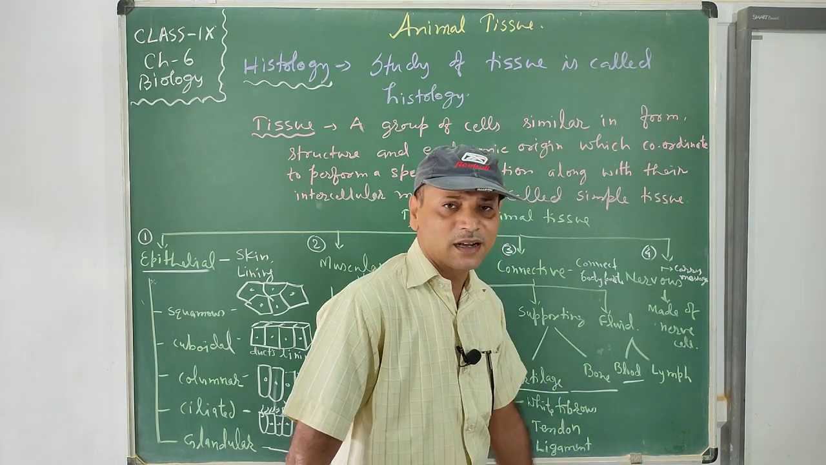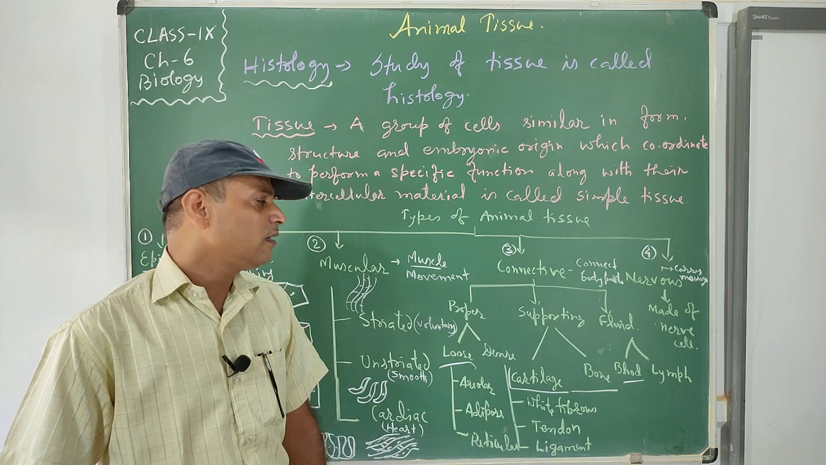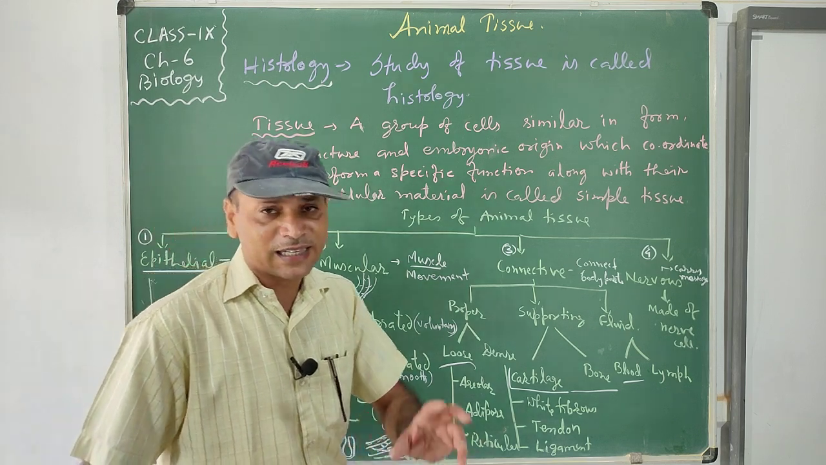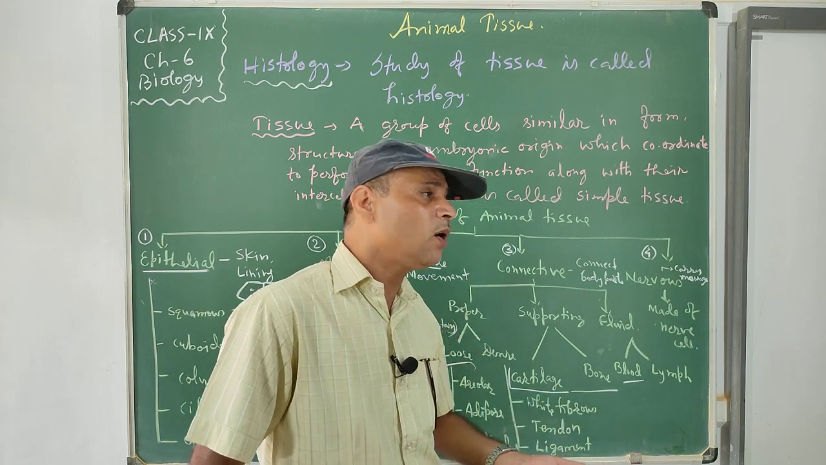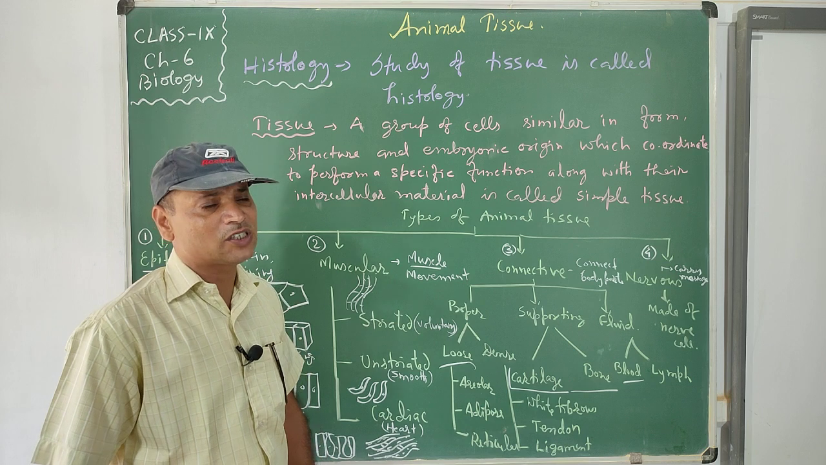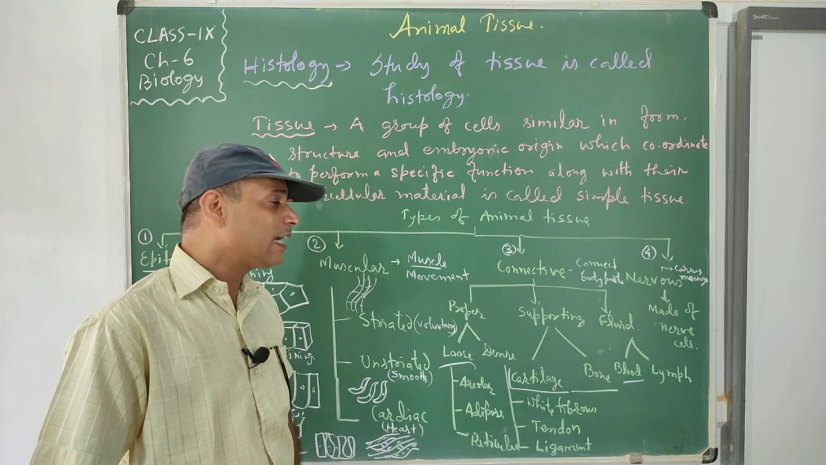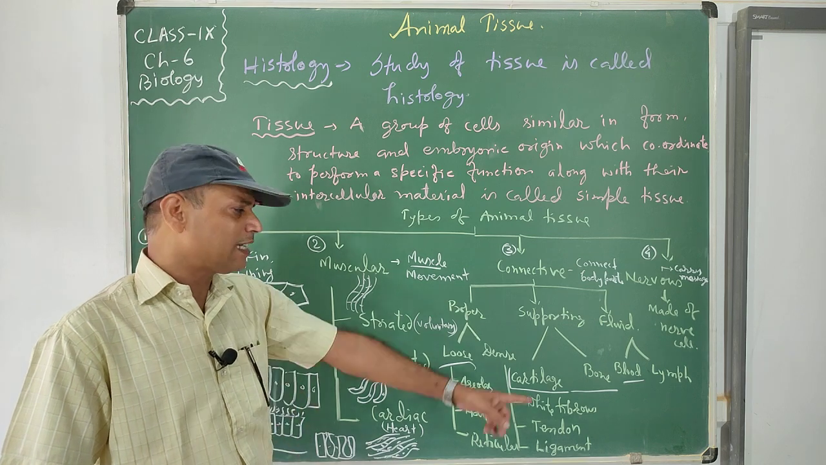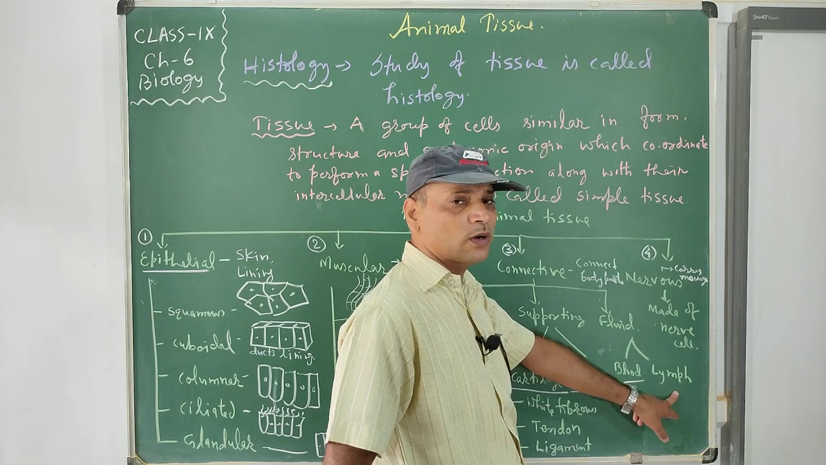Lymph is also a fluid connective tissue, but it has different functions. Lymph is a colorless fluid, with no color due to the absence of RBC. RBC has hemoglobin, and hemoglobin gives the red color like blood. Since RBC is absent there, lymph has no color.